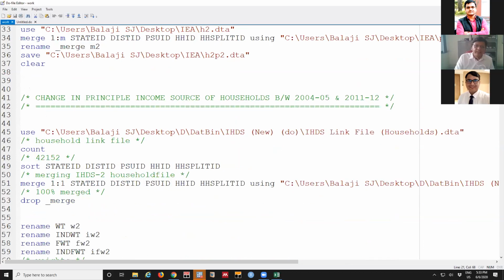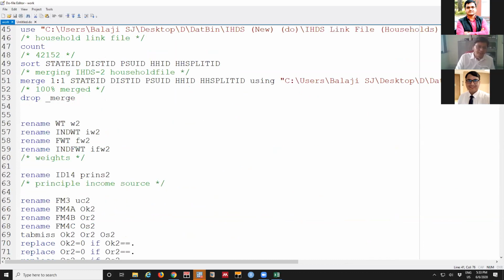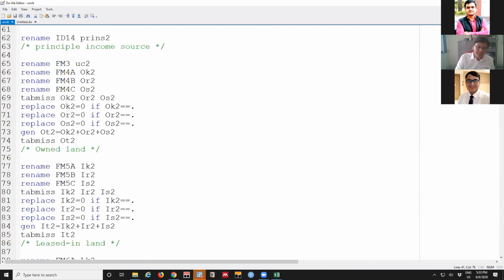Second, we trace whether the principal source of income is changing. In 2004-5, you will see whether agriculture was his major income, and if it is not there in 2011-12, what has happened. That information is traced here. Just as of now, I can't explain it; otherwise, I can explain now how it is constructed.